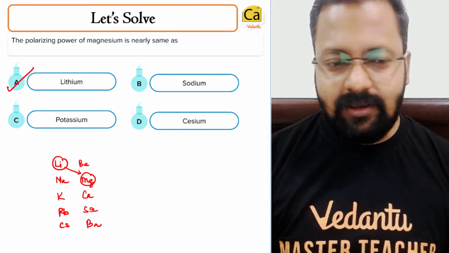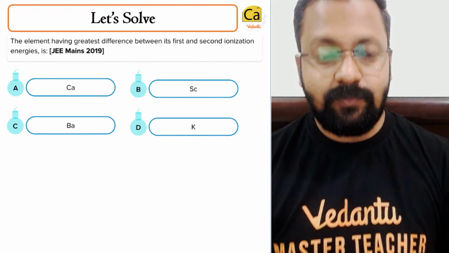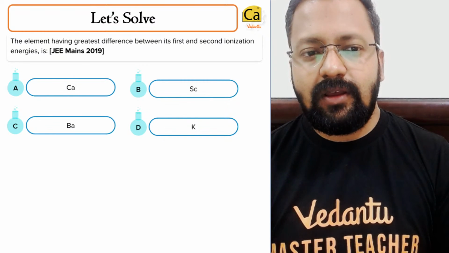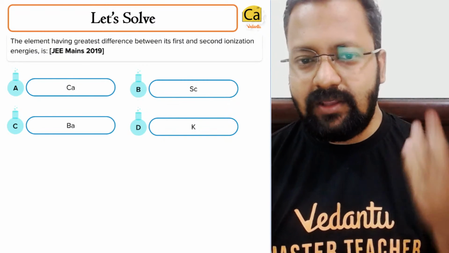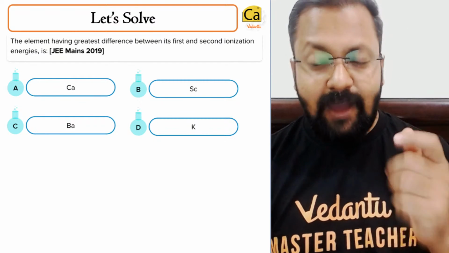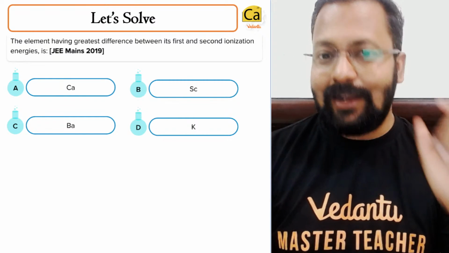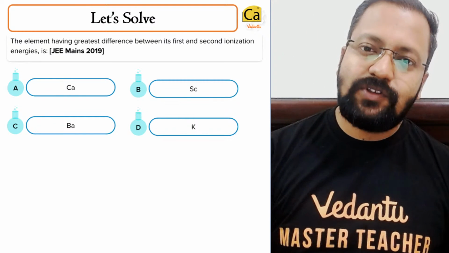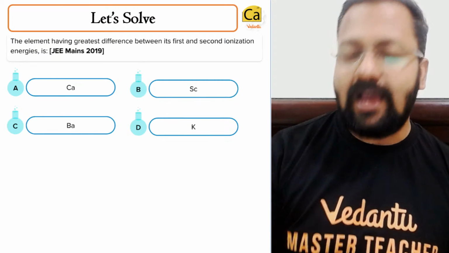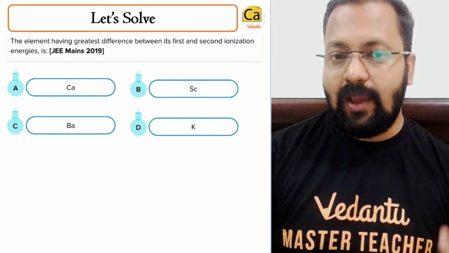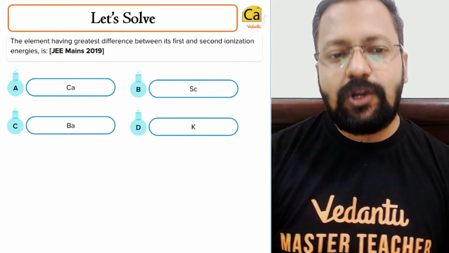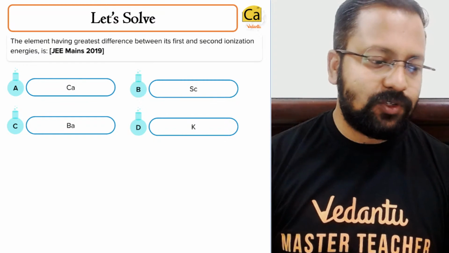I hope this is clear. Chalo, let's move on to the next question. Which element has the greatest difference between the first and the second ionization energy? Why would the element have the greatest difference? The greatest difference would arise only because, maybe, after the first ionization the element acquires noble gas configuration. So which one do you think will be the most appropriate choice?